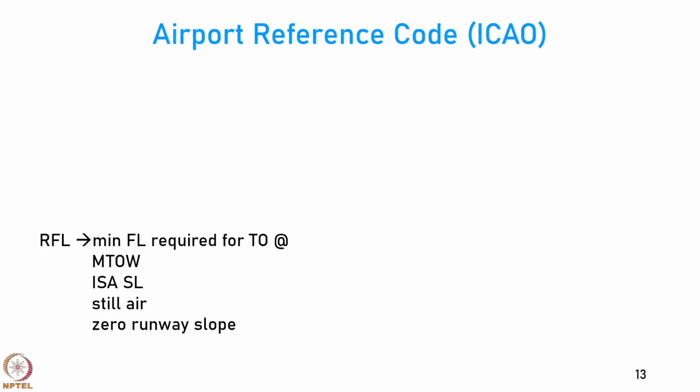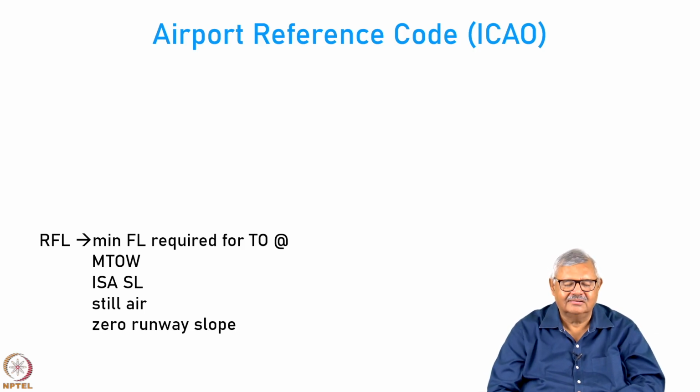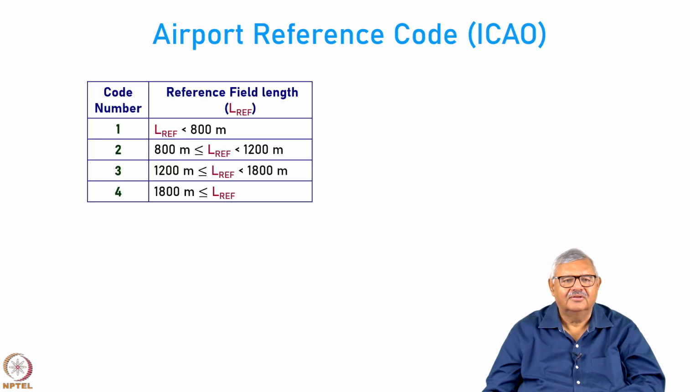Now, let us see how ICAO does it. So, as I said, RFL is the minimum field length required for takeoff at maximum takeoff weight, ISA, sea level, still air and zero runway slope. There are 4 code numbers defined by ICAO.